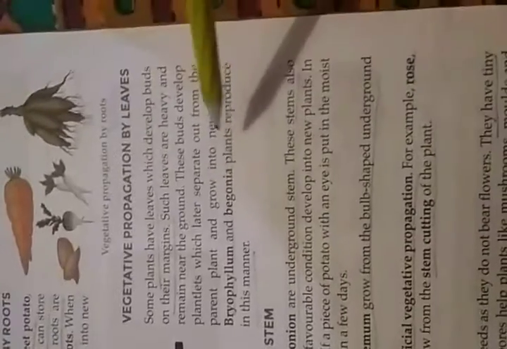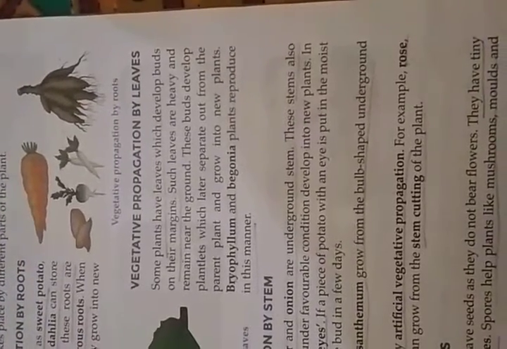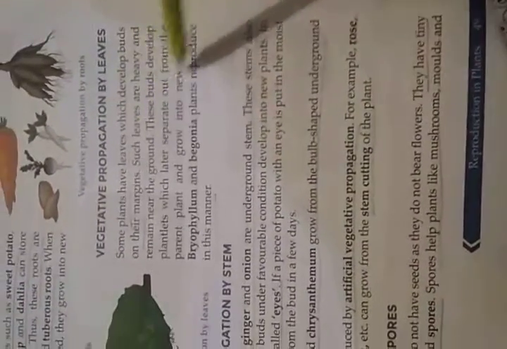These plants reproduce by the medium of the leaves. Bud-like structures develop at their margins, and when they become fully developed small plantlets, they detach from the parent plant and fall on the ground, and then give birth to a new plant.